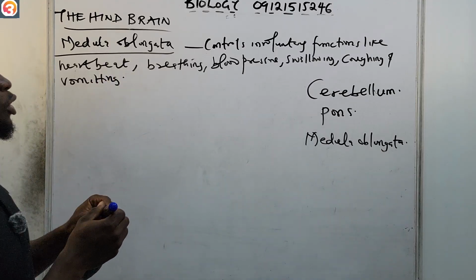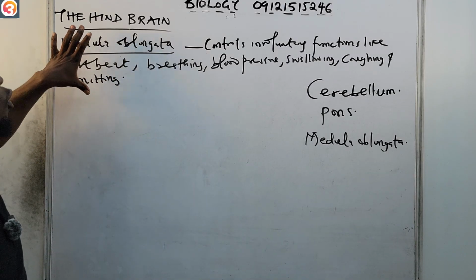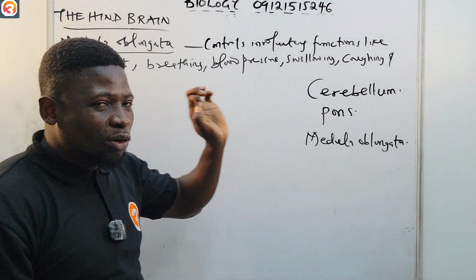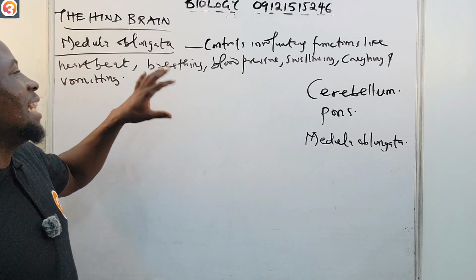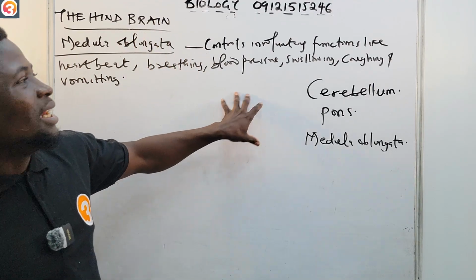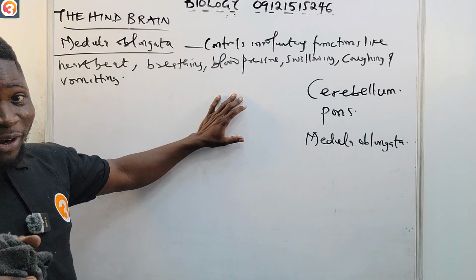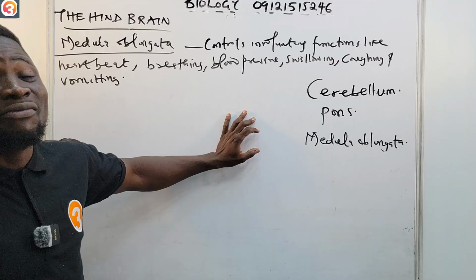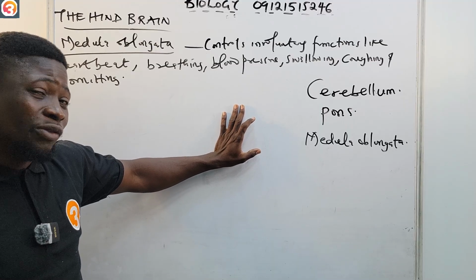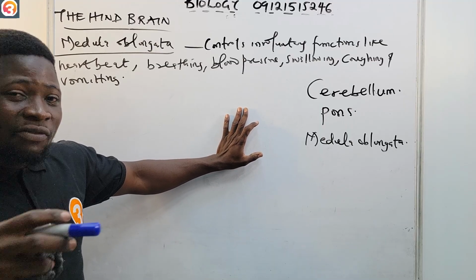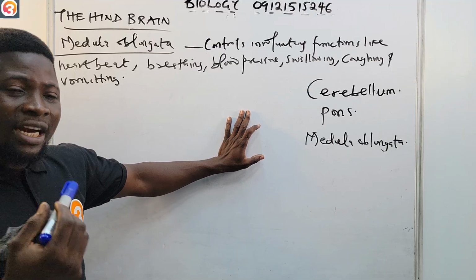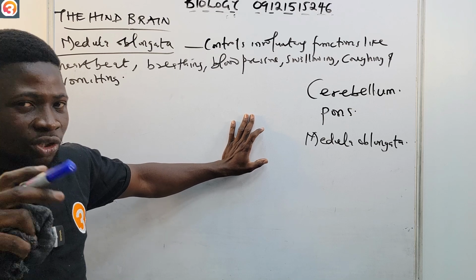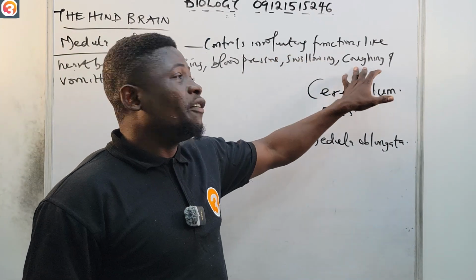Please take note of that. That is the function of the medulla oblongata. Swallowing is involuntary. Although you think with your head that you want to swallow, the other process after you put food in your mouth is controlled involuntarily. You're not the one controlling it.